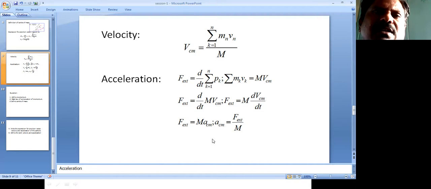Okay. In the next session, we will discuss the collision process, and the distinction between the laboratory frame and the center of mass frame. Thank you.